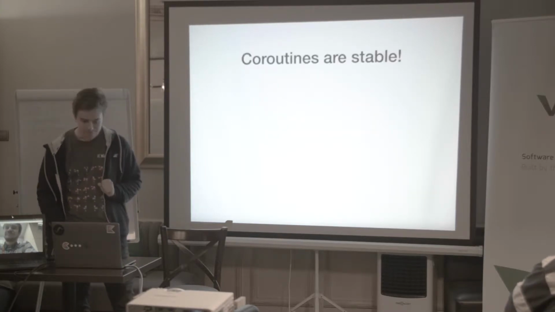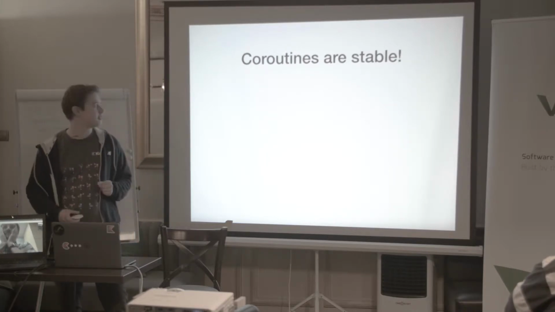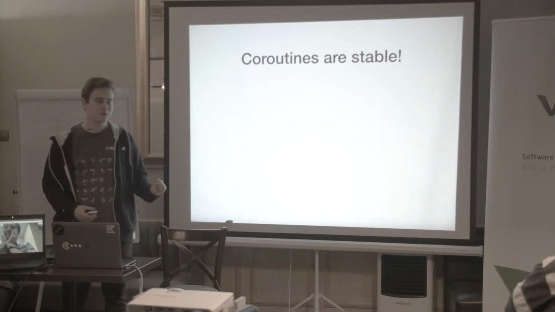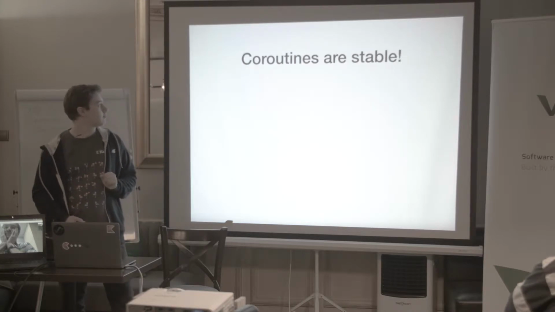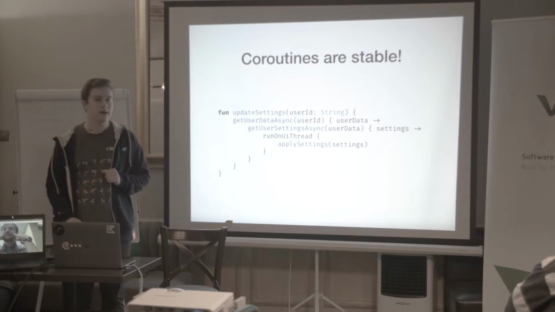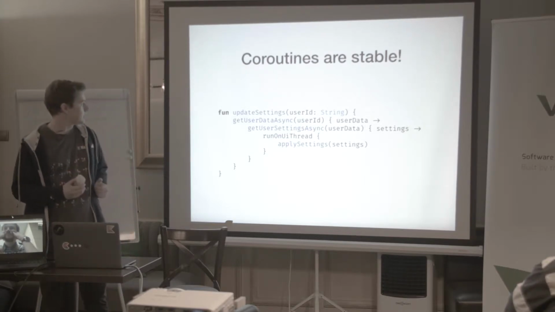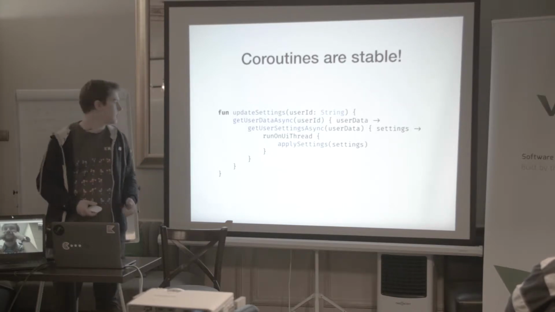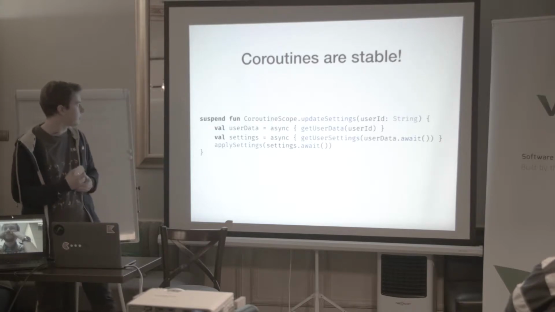Coroutines are stable. Probably you are already using coroutines. If not, you should try. They are not experimental right now. So what are coroutines? Coroutines are the way the compiler can generate code for us, so we don't have to write this kind of callback hell, and we can just write linear code.